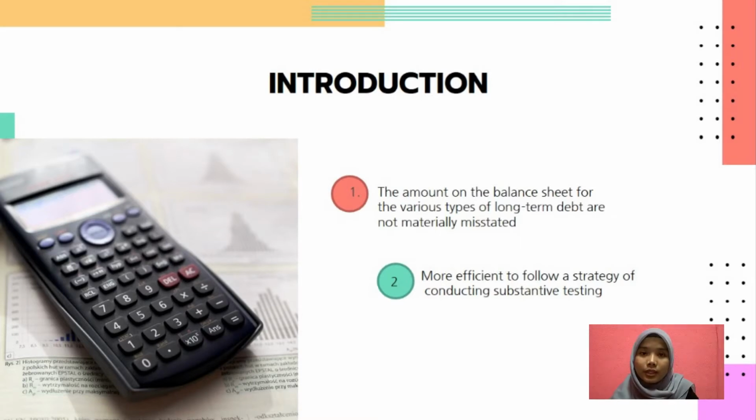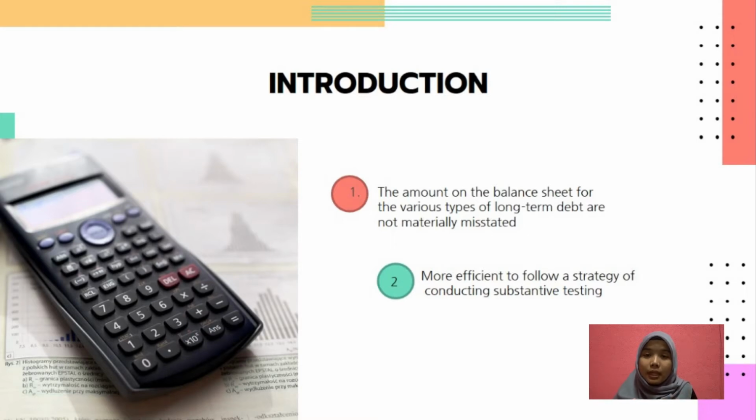So the auditor needs to make sure that the amounts on the balance sheet for the various types of long-term debt are not materially misstated. This assurance extends to the proper recognition of the interest expense relating to the long-term debt in the financial statement.